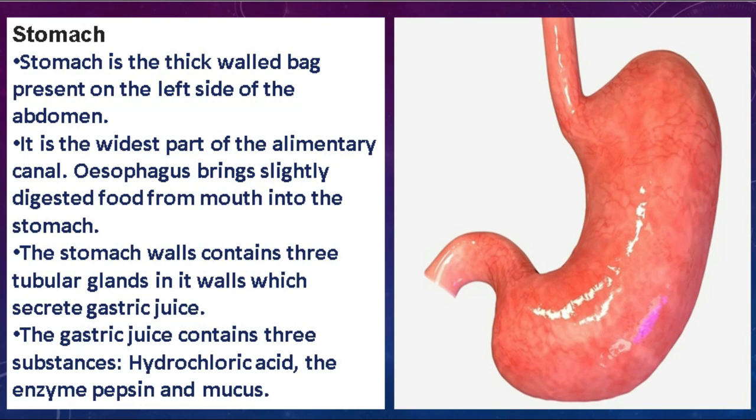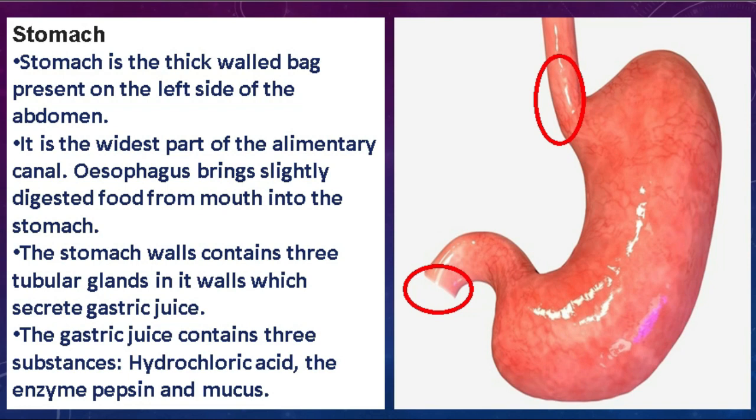Students, the stomach receives food from the food pipe, as I said in the earlier slide, and opens into the small intestine at the other side. As you see here, this is the point from where the stomach receives the food from the esophagus, and this is the point where the stomach opens into the small intestine.